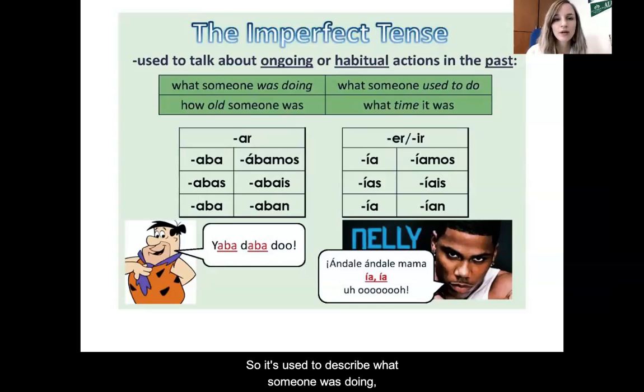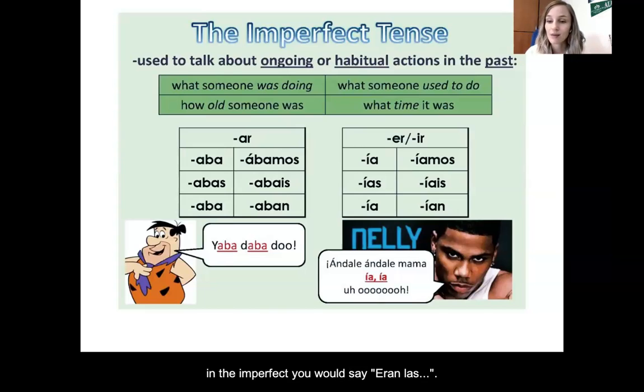So it's used to describe what someone was doing, what someone used to do habitually in the past. Anything that's descriptive like age, how old someone was, we use the verb tener, like when I was 8 years old. Cuando tenía 8 años. Or what time it was, we use the verb ser to tell time. So just like in the present tense, you would say son las. In the imperfect, you would say eran las.